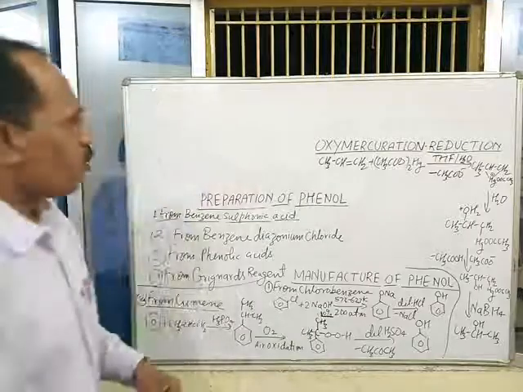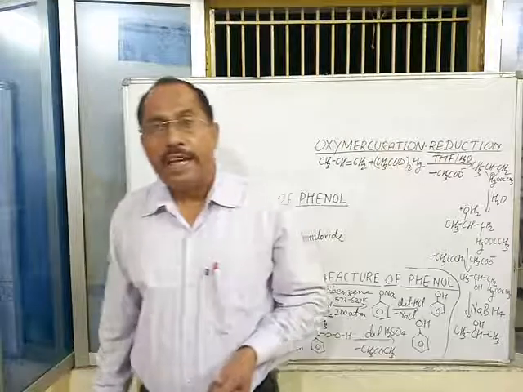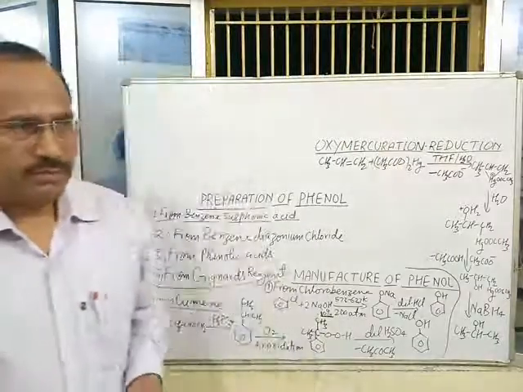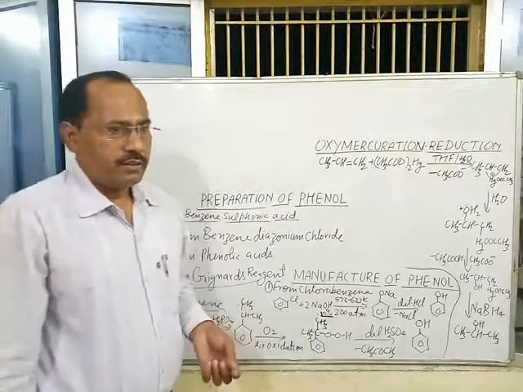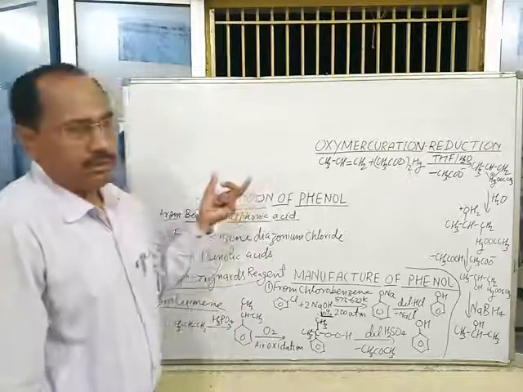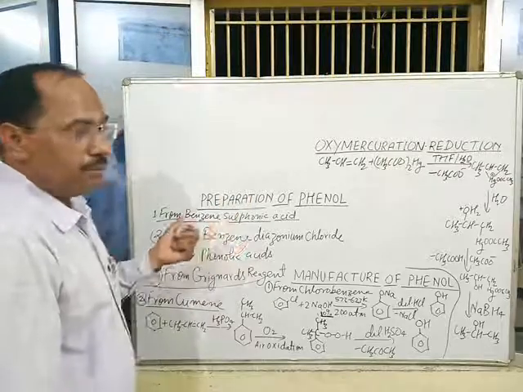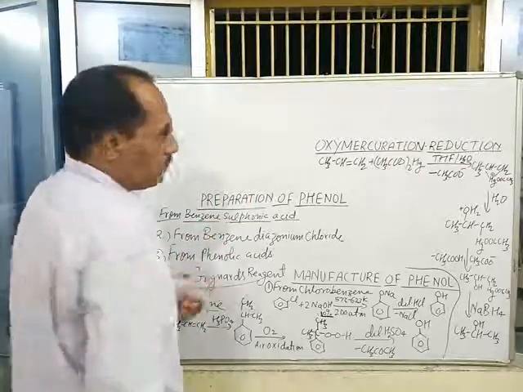Now the hydroboration process takes place according to the anti-Markovnikov rule. It is not taking place by the Markovnikov rule. Addition of BH3 to alkene takes place by the anti-Markovnikov rule.